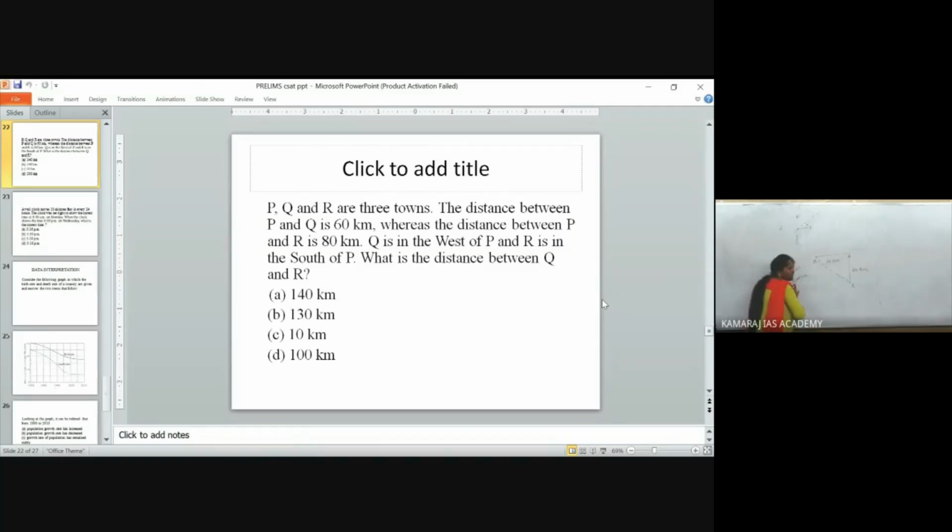Pythagoras theorem states that in a right angle triangle, the two straight lines are connected by a hypotenuse. What is it? 80 square plus 60 square. This will give you the square of the value. So what is the answer?